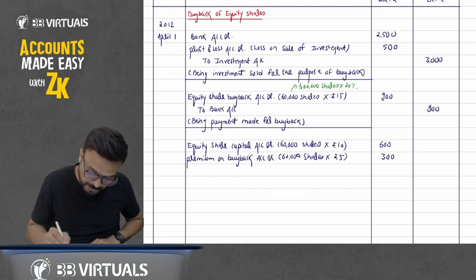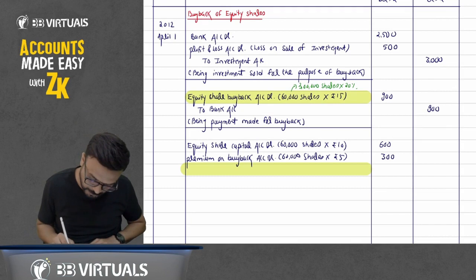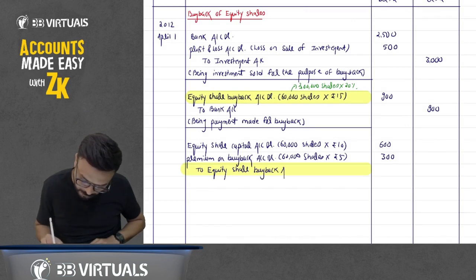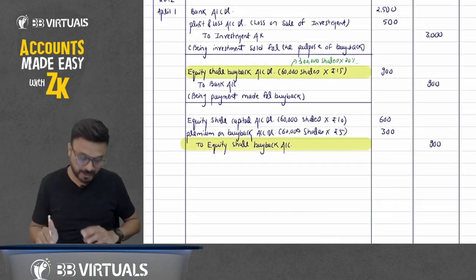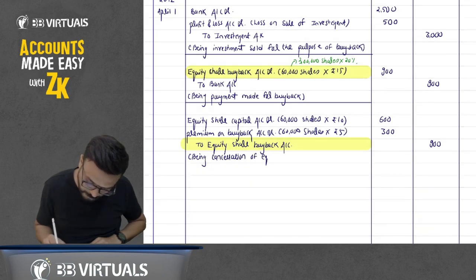Now we have debited the equity share buyback account, and now we are cancelling it, so we will credit it. To equity share buyback account, how much is it? 900.